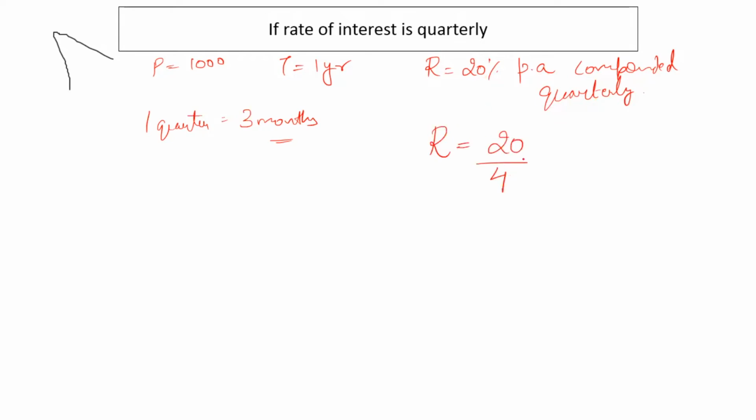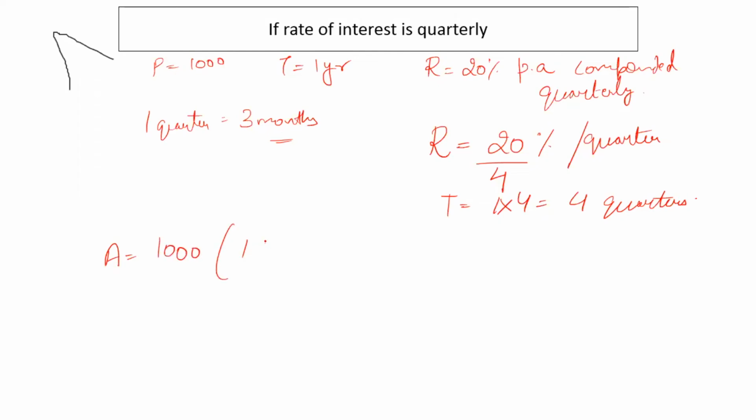Per quarter, and my time will be 1 year because time here mentioned is 1 year. So I'll have to multiply time with 4, 4 quarters. And I'll put in all this information in the formula as A is 1000 into (1 plus 20 by 400) power 4. Clear? Absolutely the same thing, but only the time reference or the time period is changing.